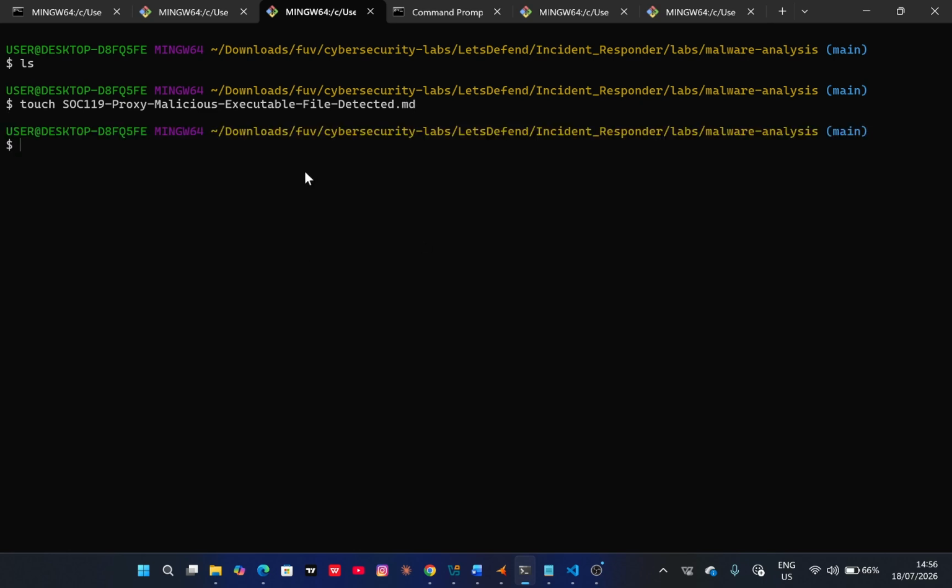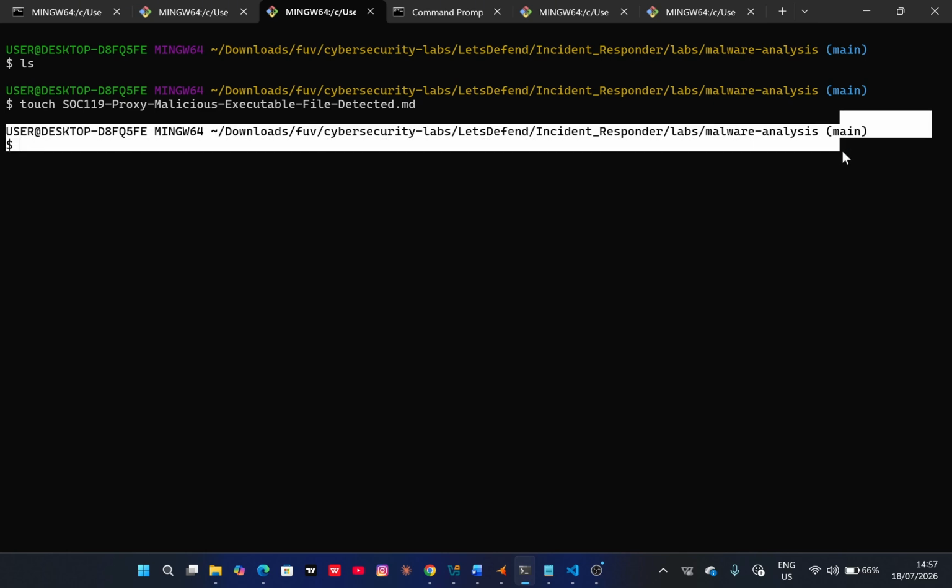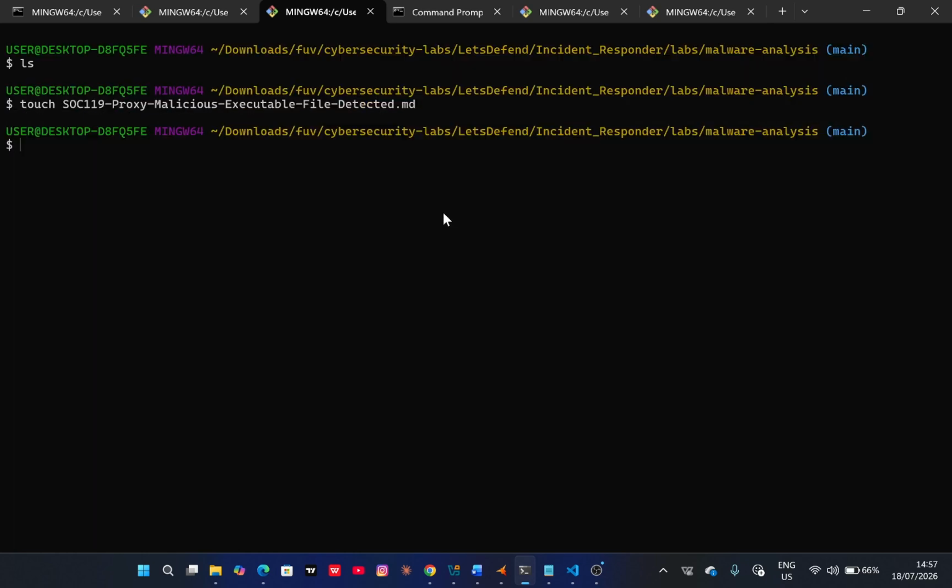So I'm going to create my markdown file, and I would be documenting within this markdown file. Markdown because I mostly push all these things to my GitHub. You can see I've already cloned the repository. Now I'm working directly from my terminal.